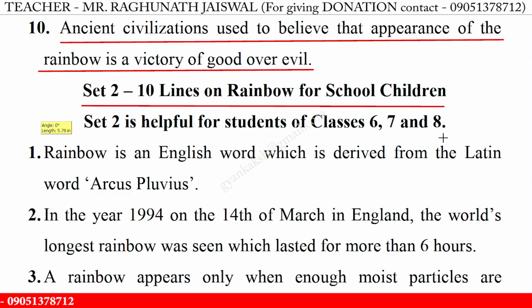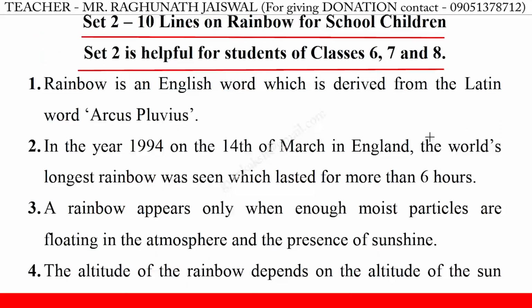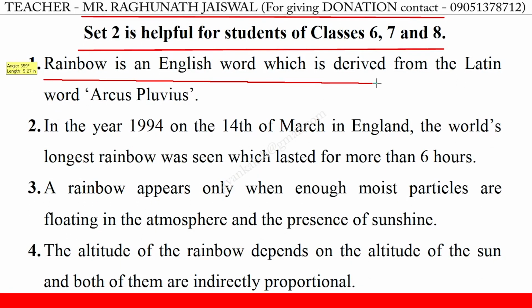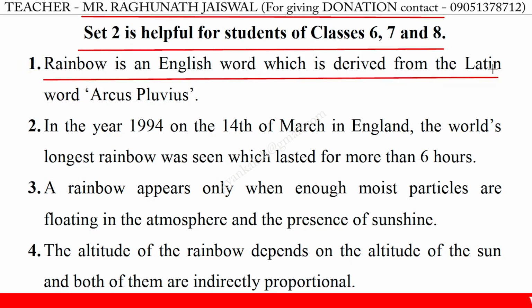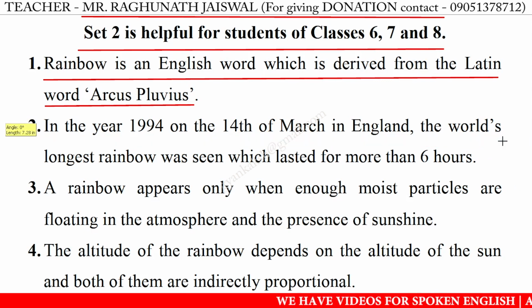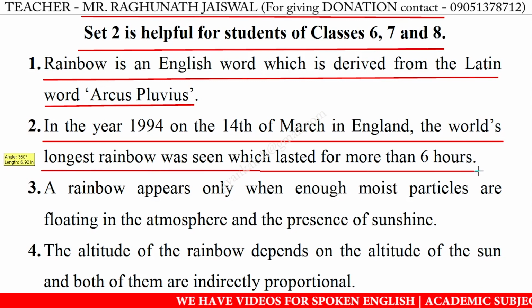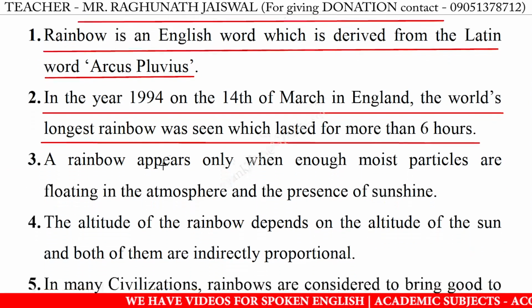Set 2 is helpful for students of classes 6, 7, and 8. 1. Rainbow is an English word which is derived from the Latin word arcus pluvius. 2. In the year 1994, on the 14th of March in England, the world's longest rainbow was seen, which lasted for more than 6 hours.